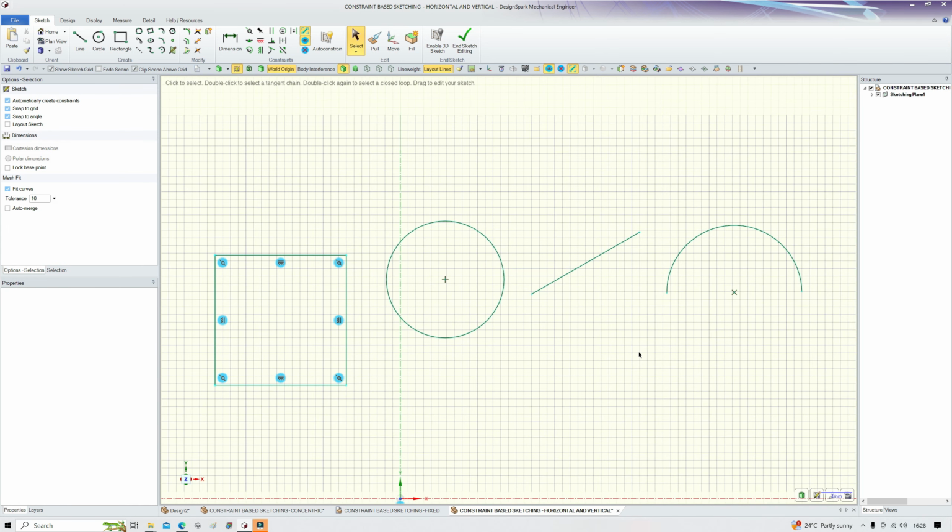When attempting to apply a constraint onto a curve or a curve end, you will know if that's an acceptable constraint by the element highlighting. So looking at the horizontal constraint, if I now approach a circle, it's meaningless for a circle. If I approach an arc, the end of an arc, the actual arc or the center of an arc, it's meaningless. But if I now go to a line,